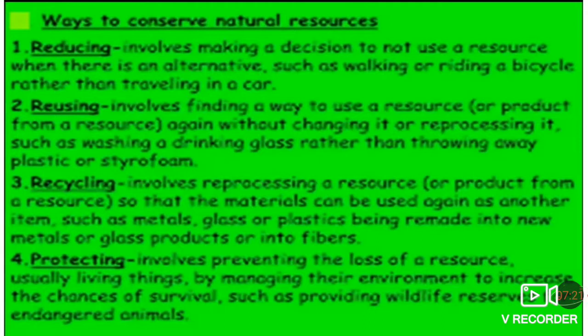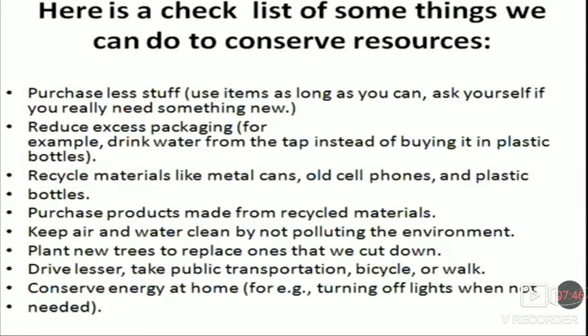We can protect the natural resources this way. Animal species are decreasing day by day, so we can protect these endangered animals. Here is the checklist of some things we can do to conserve resources.